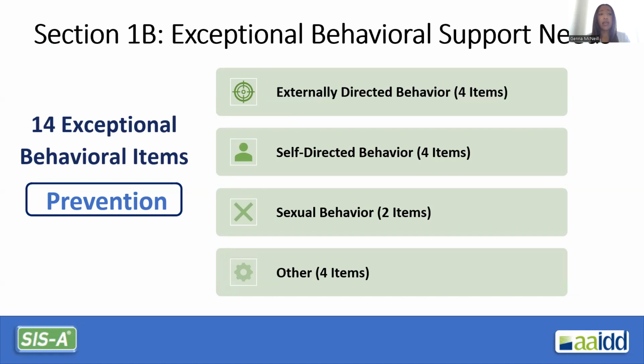The next is sexual behavior, and the 2 items are the support needed to prevent aggressive and inappropriate non-aggressive sexual behaviors, and then other, 4 items. One example here would be the support to prevent substance abuse.